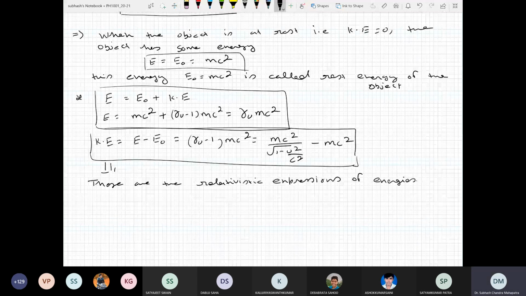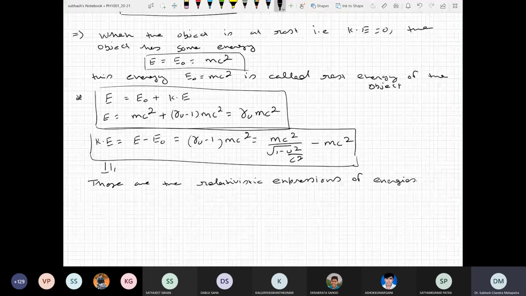Again, this is the energy of an object. My question is not, suppose a body is moving. The question is, what is the correct kinetic energy and energy expression of this body? The relativistic expression. Okay, this is the question we are answering. If a body is moving, what is its correct energy and kinetic energy?